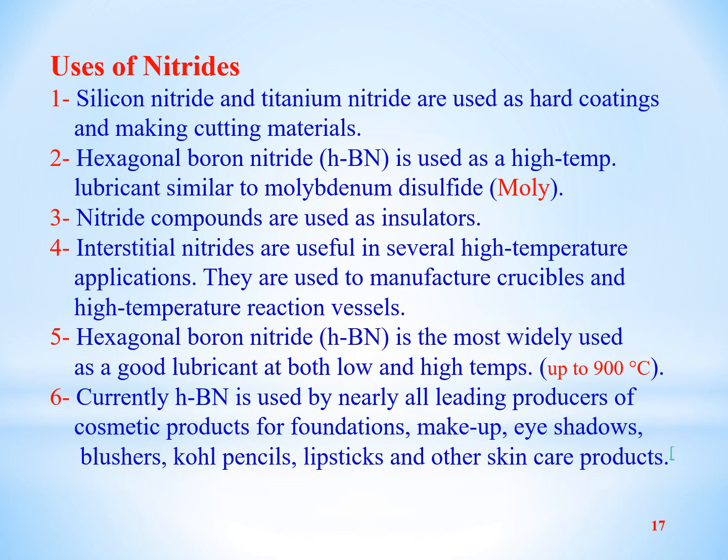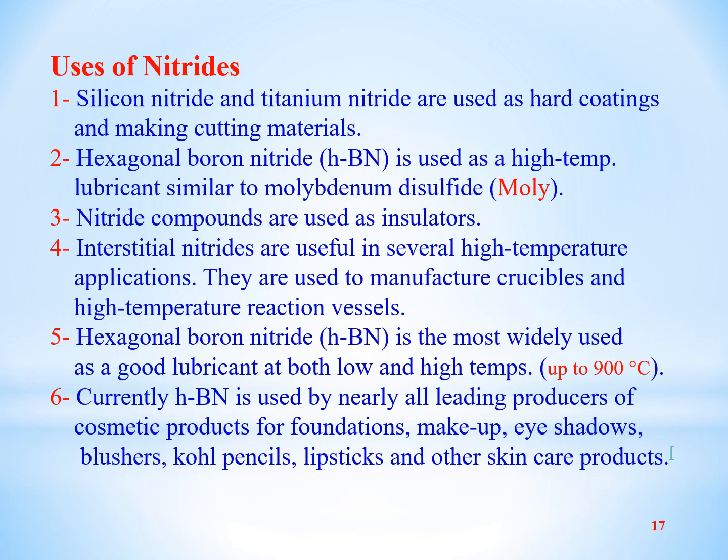Now we study the uses or applications of nitrides. As we saw at the beginning of the lecture, nitrides have a very large number of applications in daily life. Number 1, silicon nitride and titanium nitride are used as hard coating and cutting materials. Both these nitrides are used for hard coating of metals and for cutting metals.